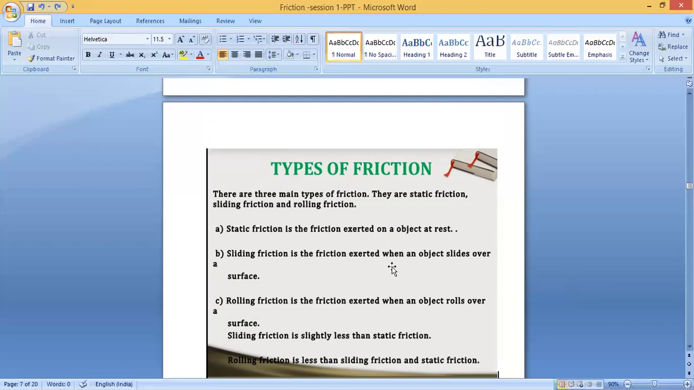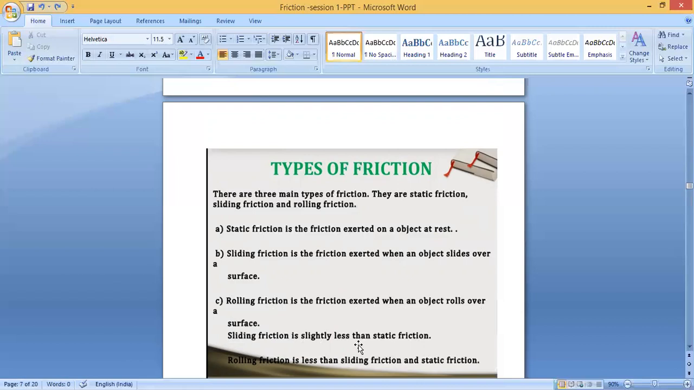Sliding friction is a friction exerted when an object slides over a surface. Okay, a sliding object, or any sliding thing you think. You can see it slowly sliding and coming down, but there will be friction there, though it will be less friction. Then rolling friction is a friction exerted when an object rolls over a surface. The ball is rolling on the ground. Okay, rolling friction is the friction exerted when an object rolls over a surface.